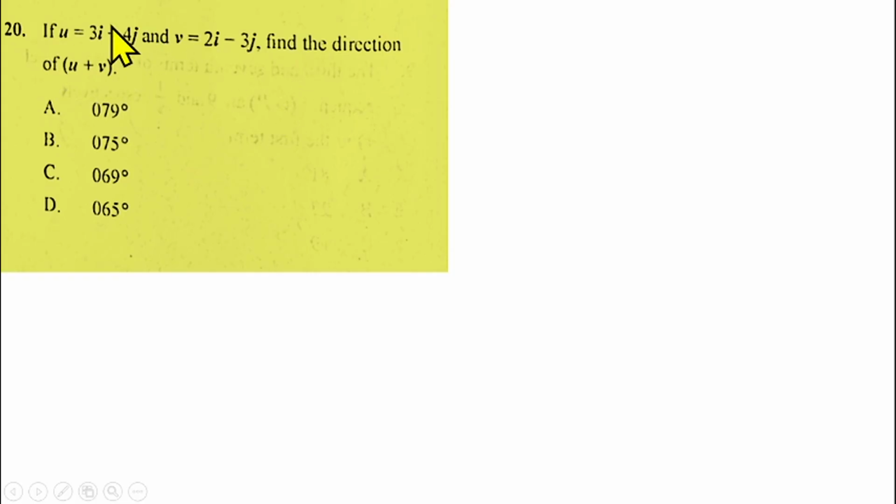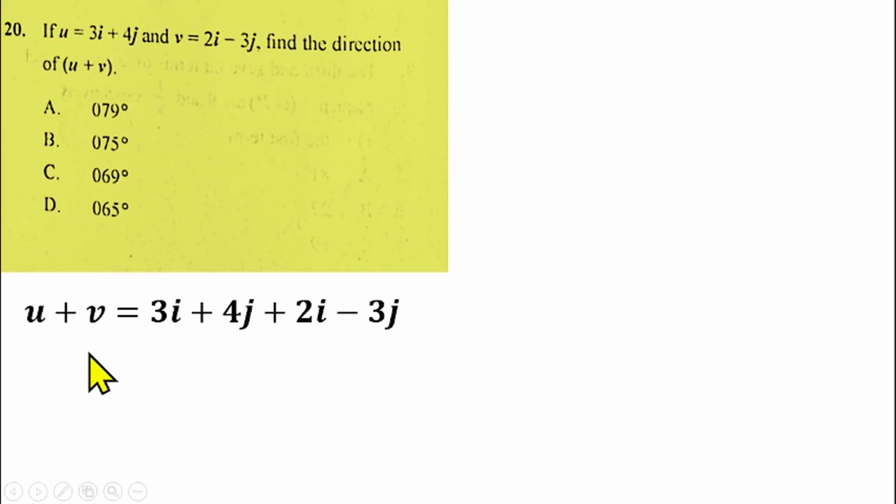If vector u is 3i plus 4j and vector v is 2i minus 3j, you have to find the direction of u plus v. So the first thing to do is to find the vector of u plus v. That means addition of these two vectors. So we'll be having 3i plus 4j plus 2i minus 3j. So you collect like terms: 3i plus 2i will give us 5i. Then 4j minus 3j will give us plus j.